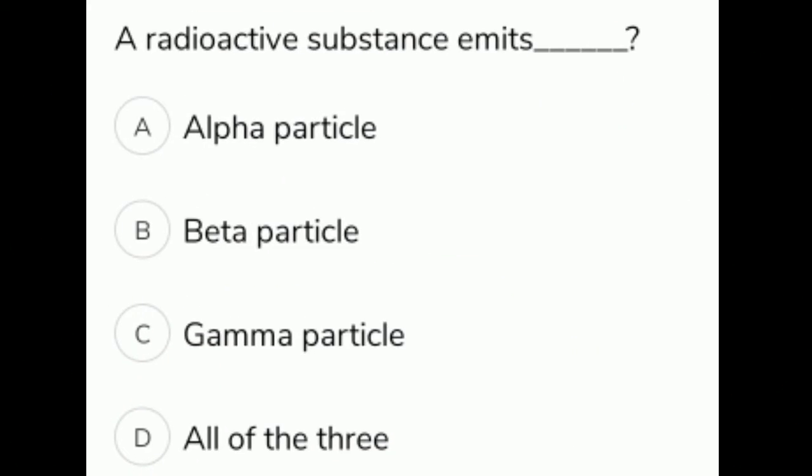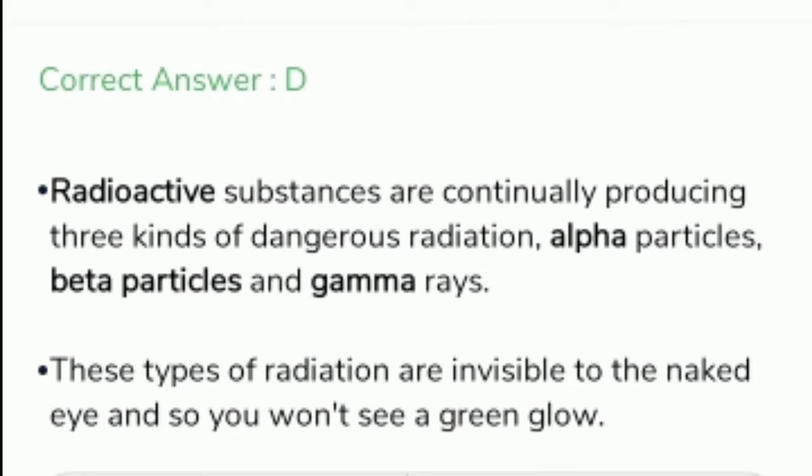A radioactive substance emits. Options are A. Alpha particle, B. Beta particles, C. Gamma particles, D. All of the three. The correct option is D. All of the three. Radioactive substances are continuously producing three kinds of dangerous radiation: alpha particles, beta particles, and gamma rays. These types of radiation are invisible to the naked eye, and so you won't see a green glow.